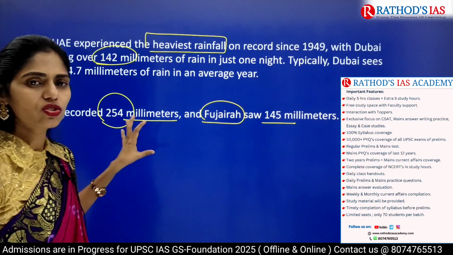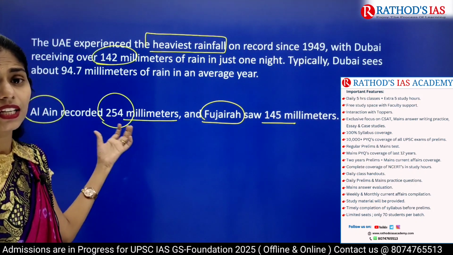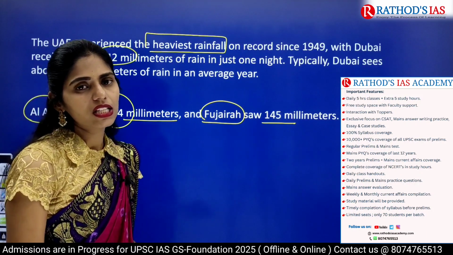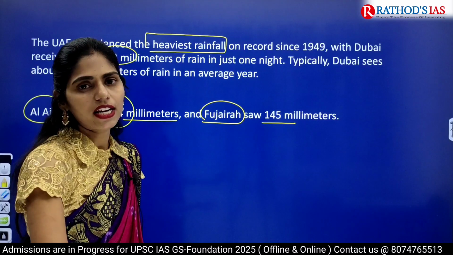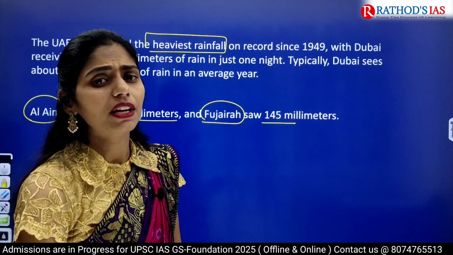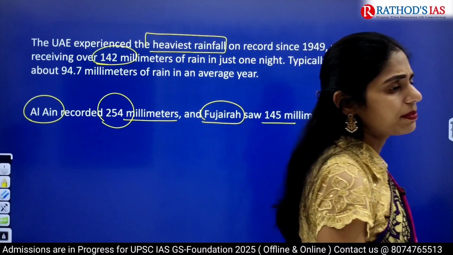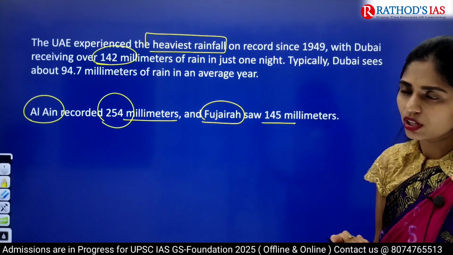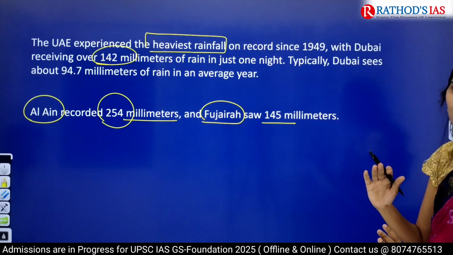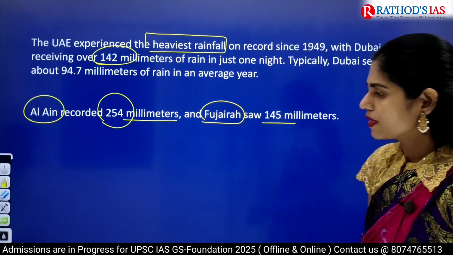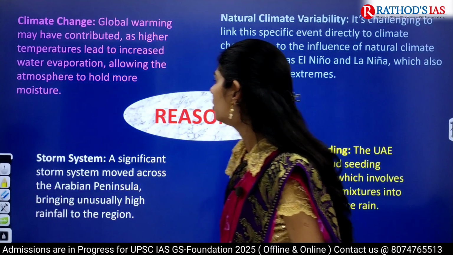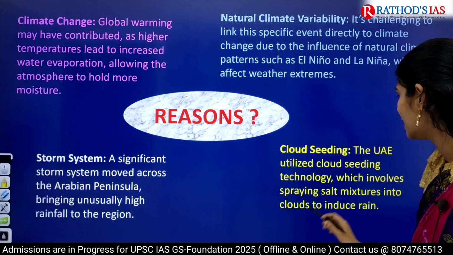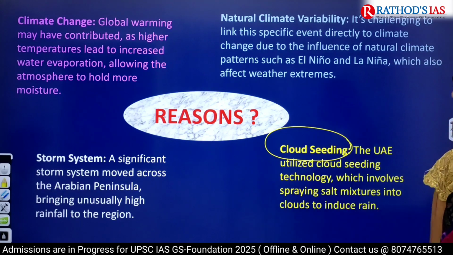So this is the heaviest rainfall received in these areas, especially in the UAE, and because of that many areas were flooded. Roads and the transport system were affected a lot, and especially there were delays in flights at the Dubai airport. So in this way there is a lot of impact mainly faced by people in Dubai. And now let us see what the reasons for this are. The first important reason that everyone knows is cloud seeding.